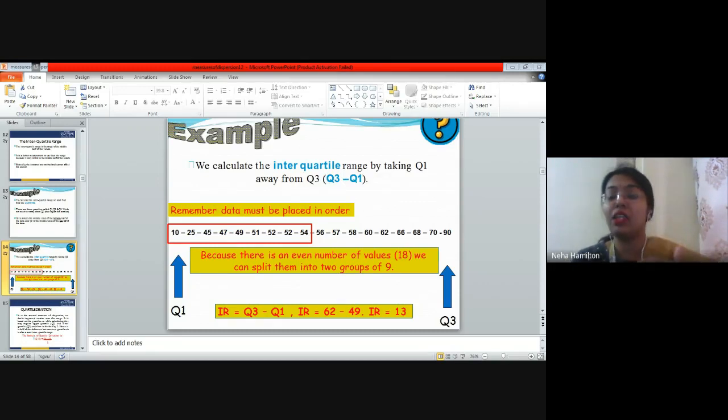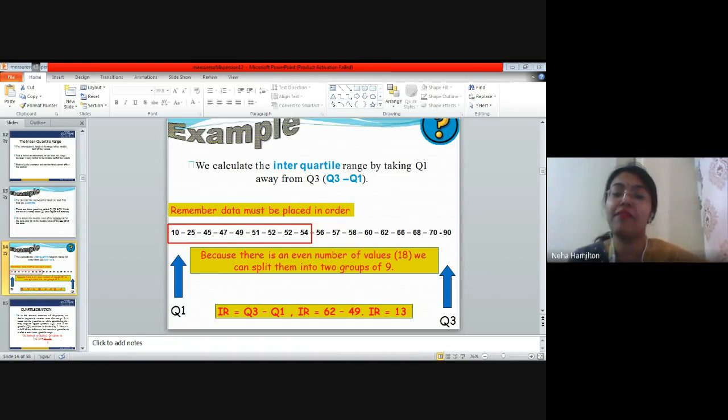So what I have done in interquartile range: first, I have arranged the data in increasing order. After that, I have divided the data into two equal parts. The first is called quartile 1. The second part is called quartile 3. Because there is an even number of values, we can split them into two equal groups of 9 each. Now how do we calculate the interquartile range? It is Q3 minus Q1.